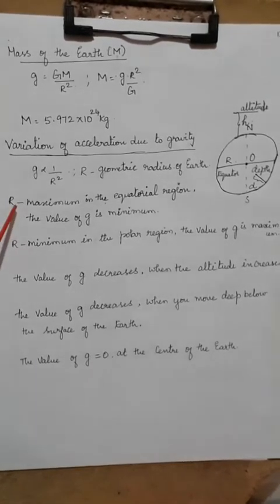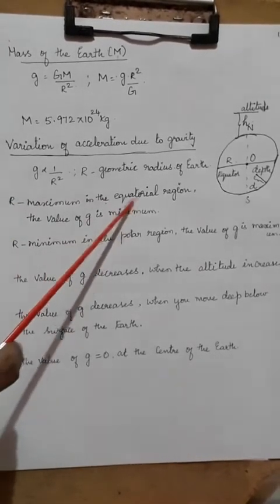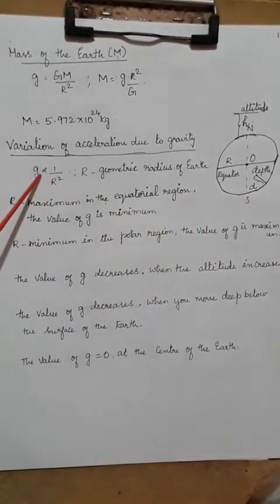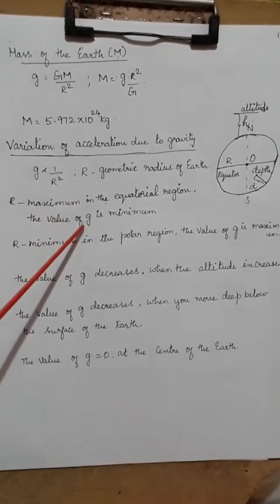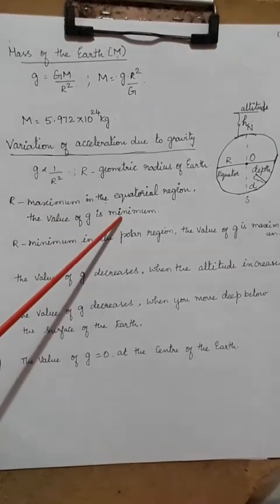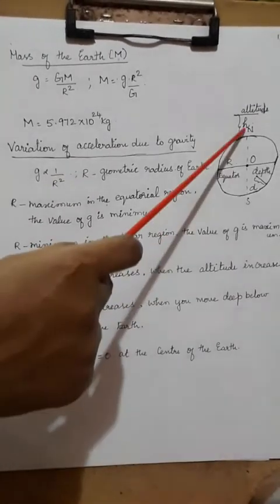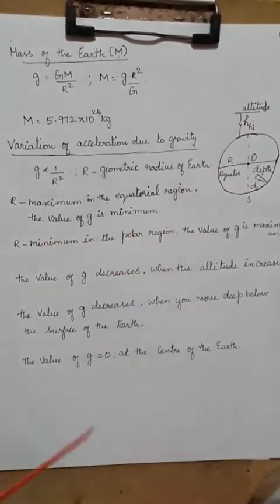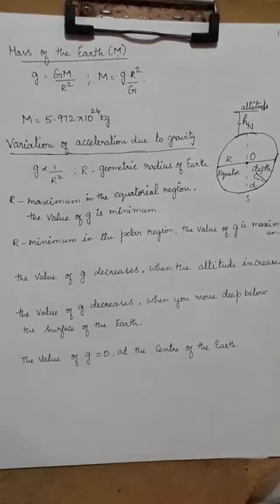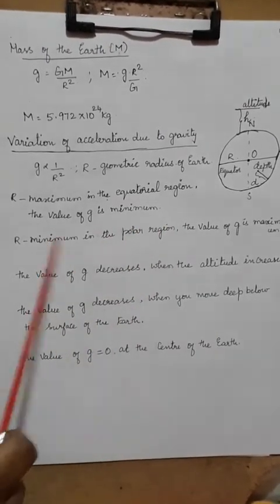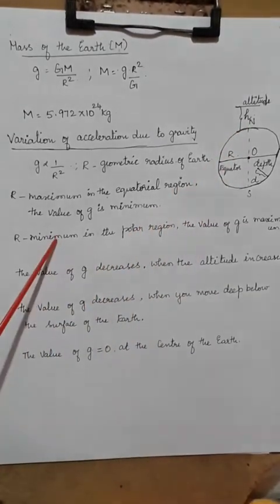So now when you consider its equatorial region, r is going to be the maximum. Here it says g is inversely proportional to r, so what will happen to the value of g? g will be minimum. Okay. And when you consider its polar region, North Pole and South Pole, where you have the Arctic and Antarctic circles, there the r value is minimum.